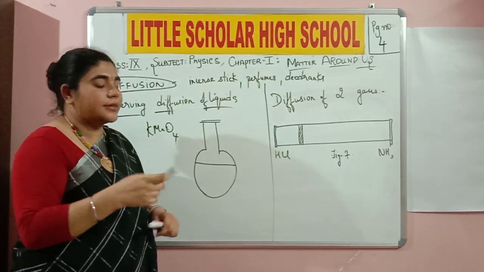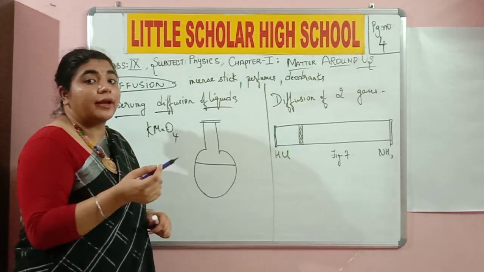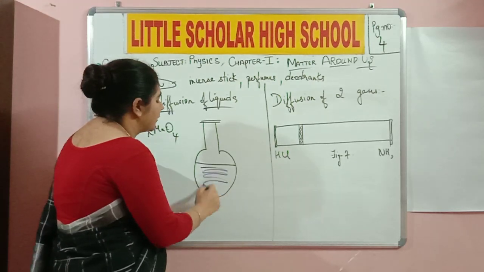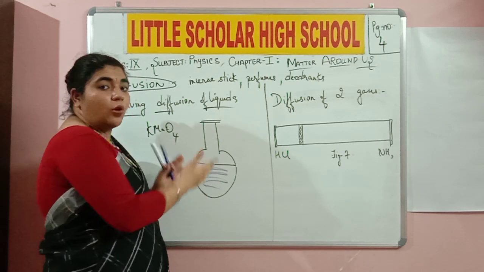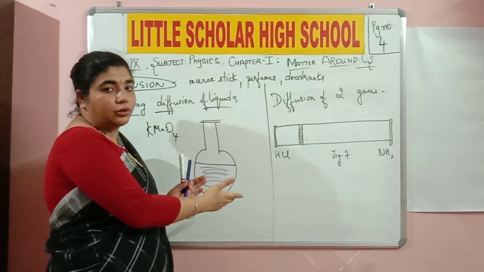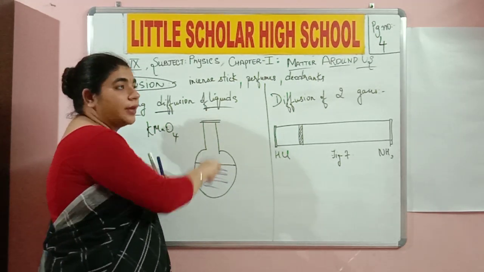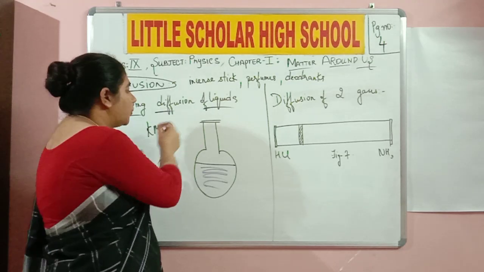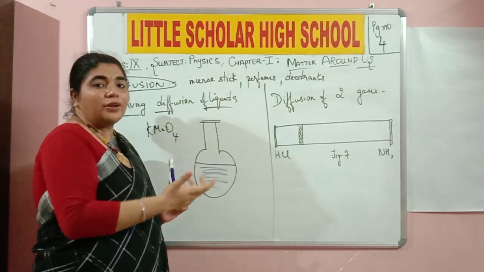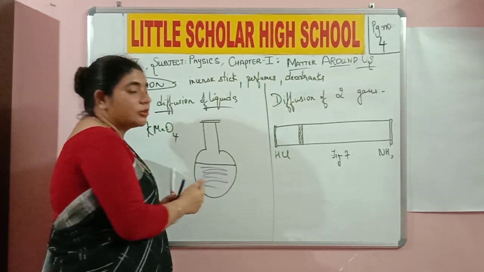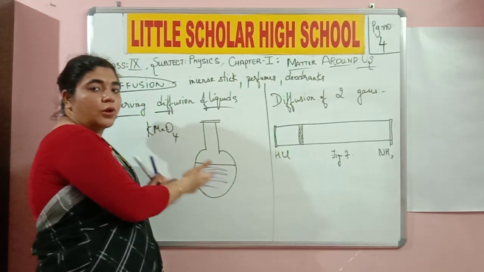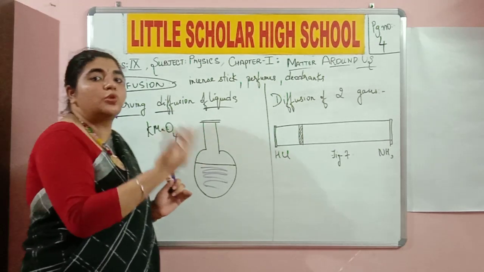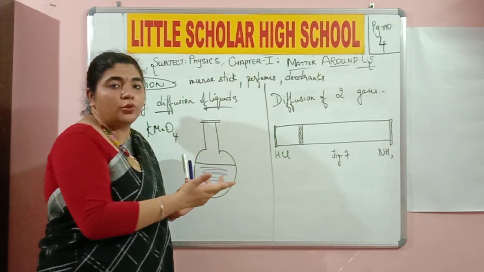Okay, so now for example, if I'm adding potassium permanganate, to show the difference, I will show it like this. So for example, in this round bottom flask, I already had water, two-thirds of water, and in this I have added some ink, okay, or the liquid potassium permanganate. So what happens to this? It is going to get mixed up with the water, and the water turns either purple in color because of the potassium permanganate, or blue in color because of the blue ink. Do you get my point?